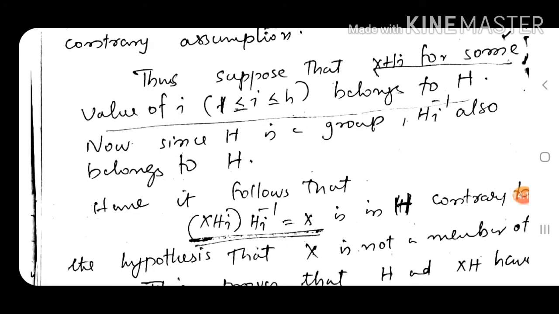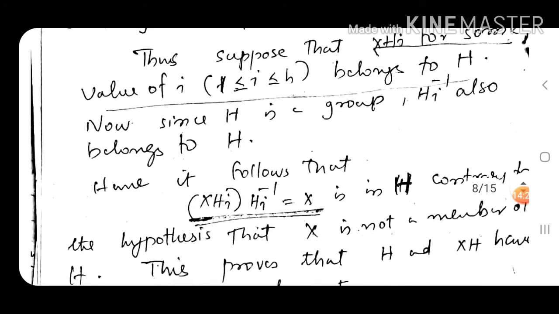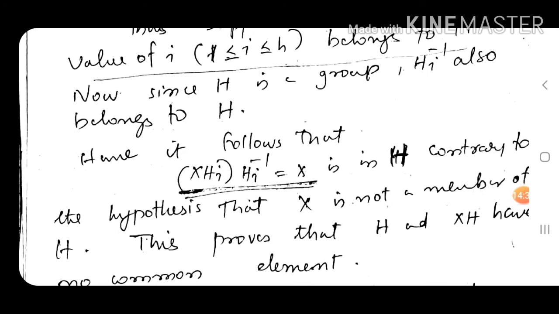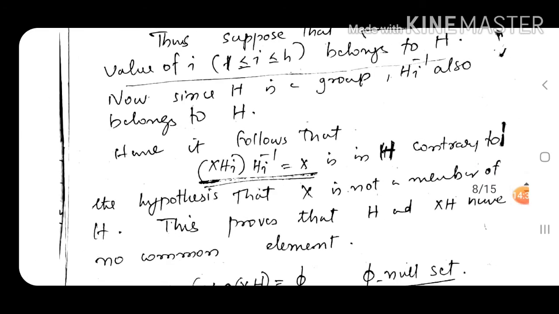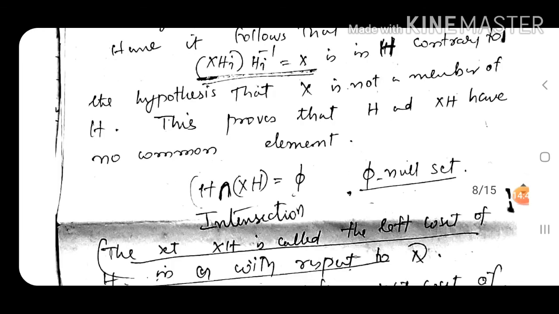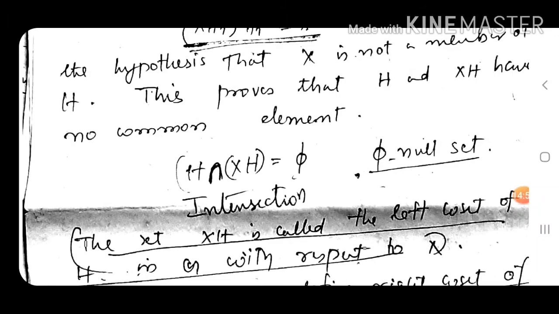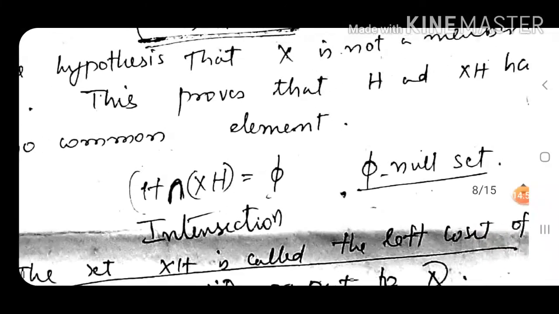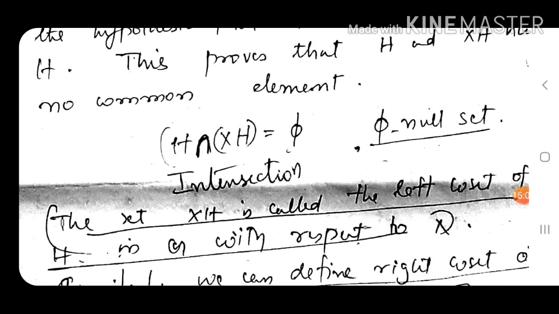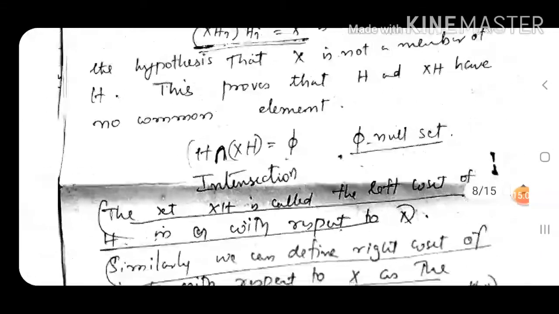We assume that xhi belongs to H, and hi inverse belongs to H. So when you take the product, you should get an element which belongs to H. But we have first of all said that x is not a member of H. So that means H and xH have no common element. So H intersection xH is a null set.